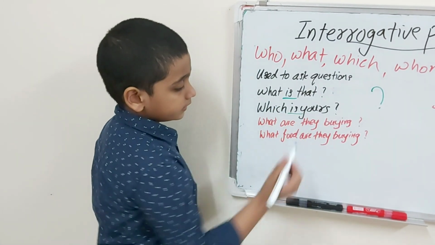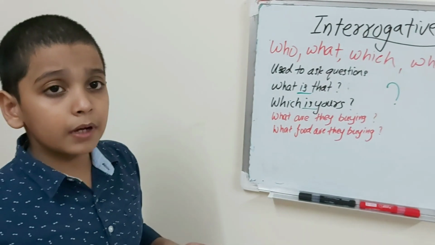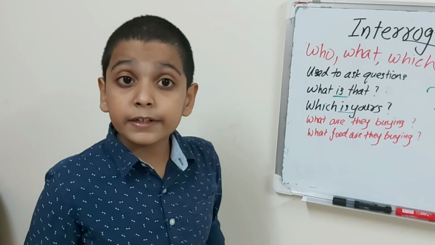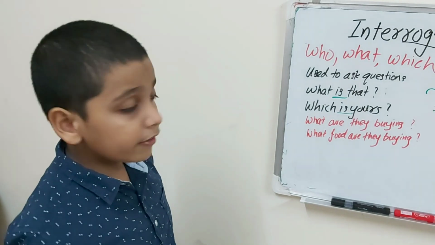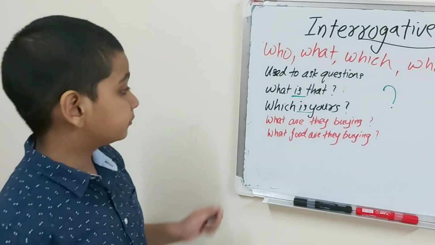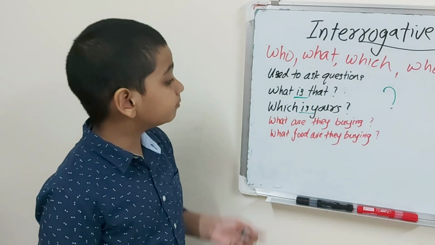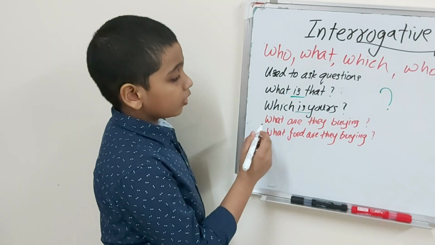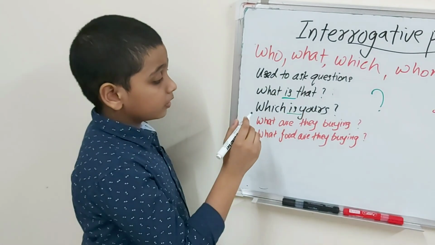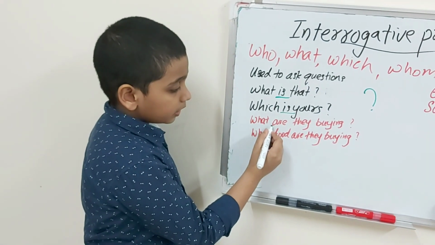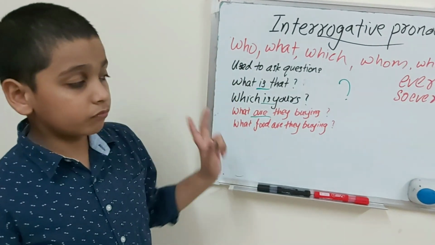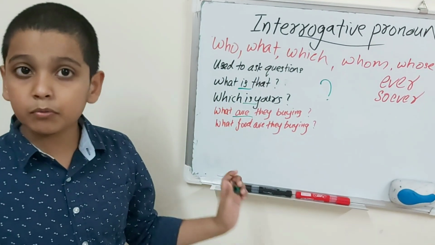Here also is. Now you might have been confused about interrogative pronouns and interrogative adjectives, so I will explain this through an example. What are they buying? Here, as I told you, the interrogative pronouns are generally followed by verbs. So, here it is followed by the verb are. So, here what is an interrogative pronoun.